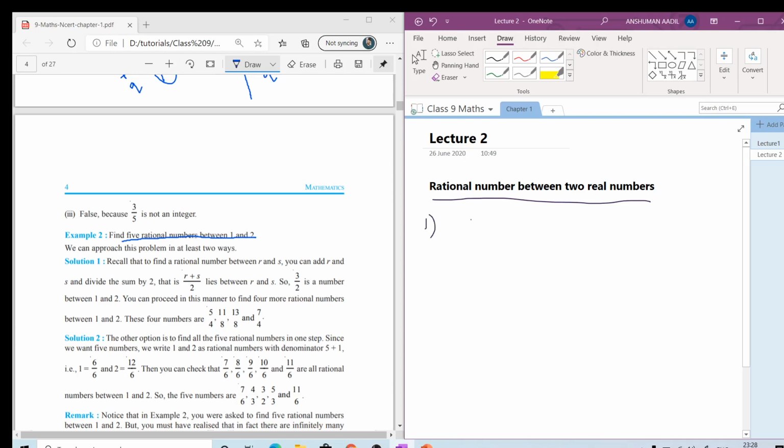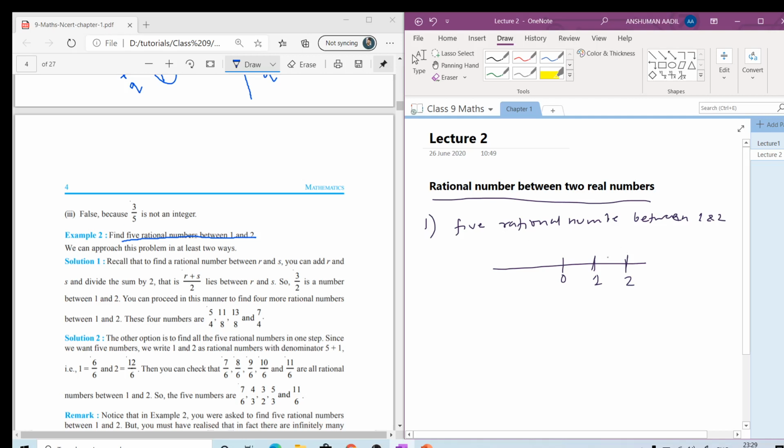If there are two integers, we can take this example only: 5 rational numbers between 1 and 2. First of all, we will try to represent these numbers on the number line, like 1 and 2. Here we can see 1 is less than 2, and in between 1 and 2 we need to write 5 rational numbers.